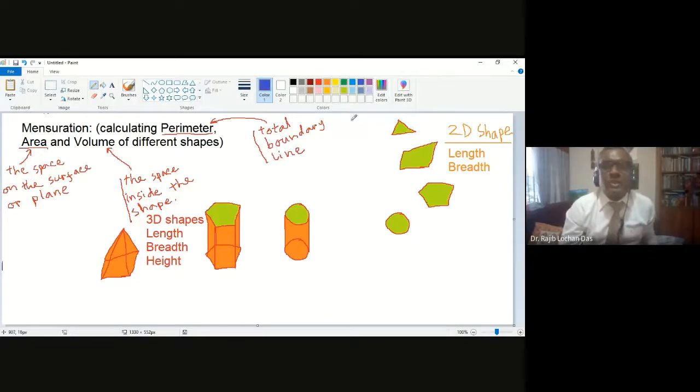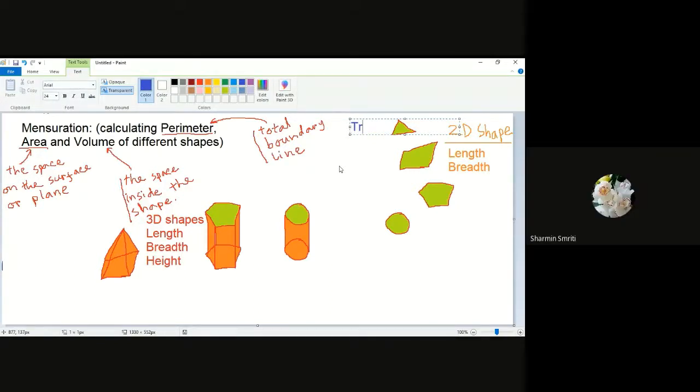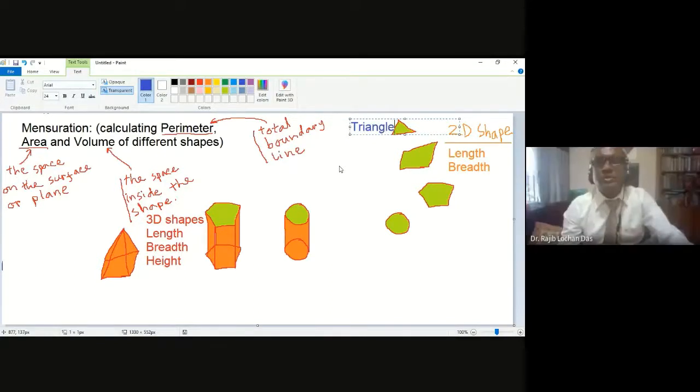So what are the 2D shape names? The first one is called triangle. Everyone knows this is a triangle, right? Yes, sir. What about the second one?